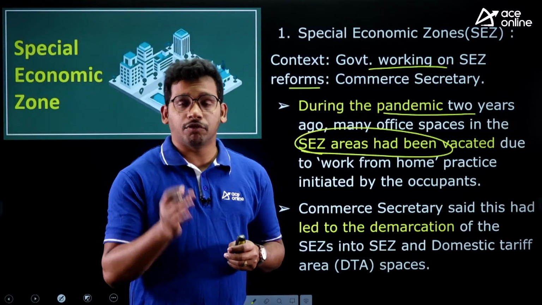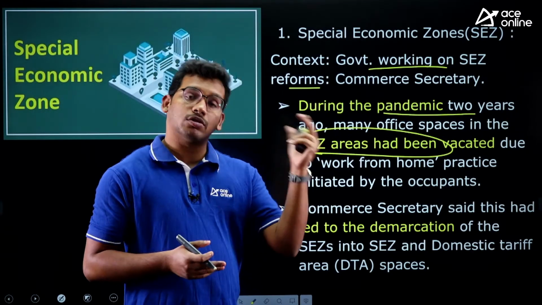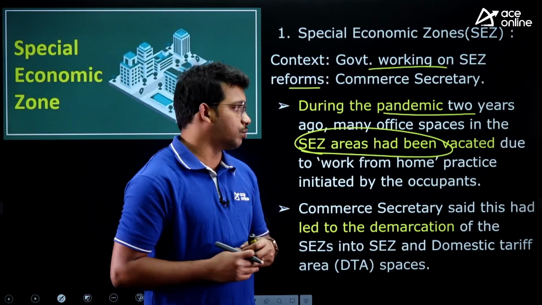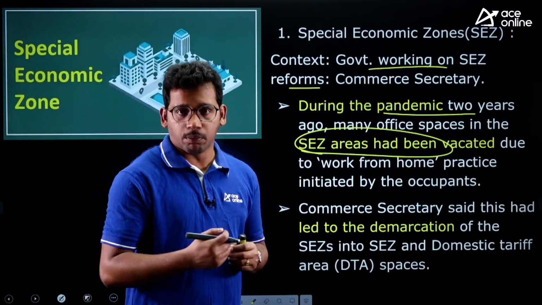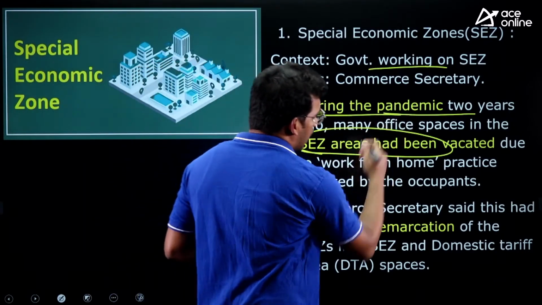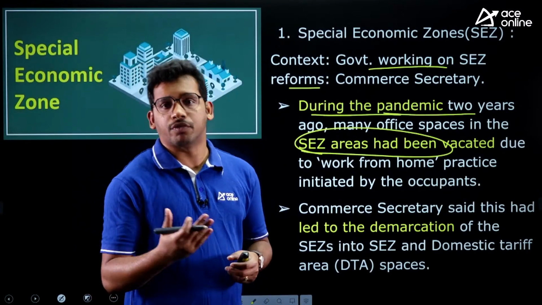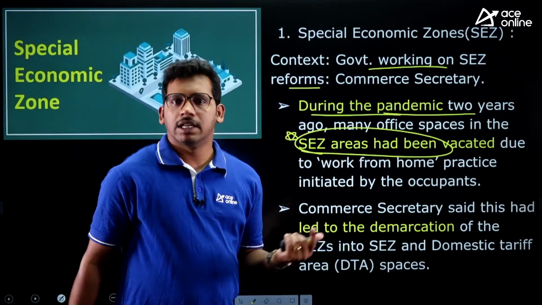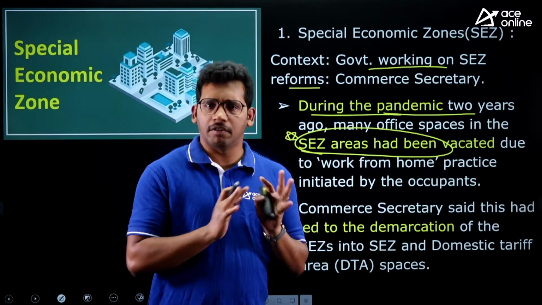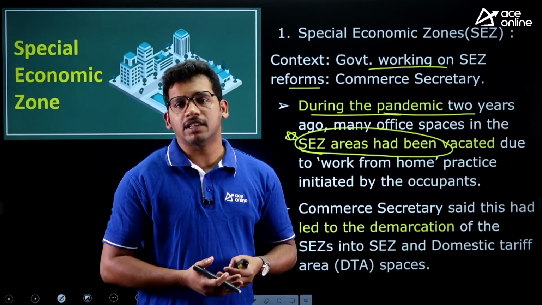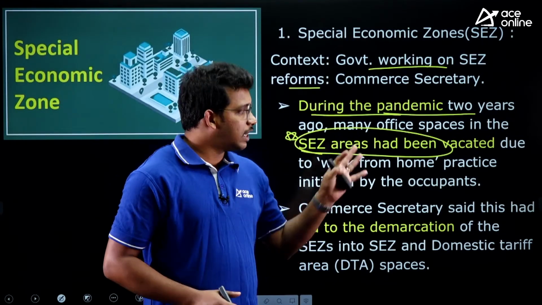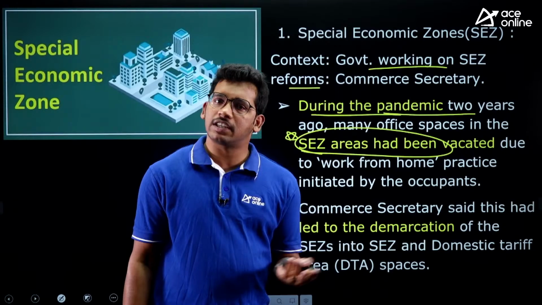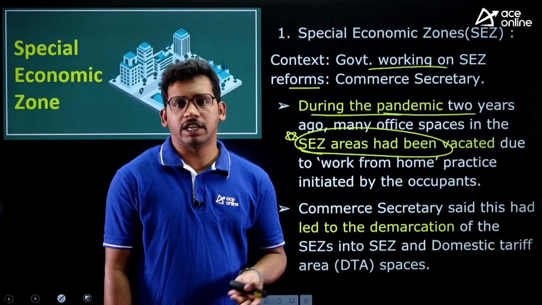Okay, even sometimes if you remember the news why it is there, it also will help you in the exams, right? So that's why you need to remember the context as well. He also has hinted a little bit more that during the pandemic years, that means COVID years 2020 to 2021-22, there was a vacation of areas from special economic zones. So they are areas only, we will see what it is. Many companies have vacated SEZs because there was a work from home option, so there is no need of any physical area. So that's why many have vacated SEZs, which the government has created, both states and centre together.